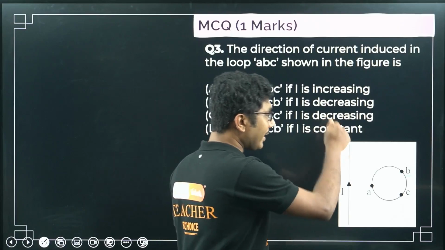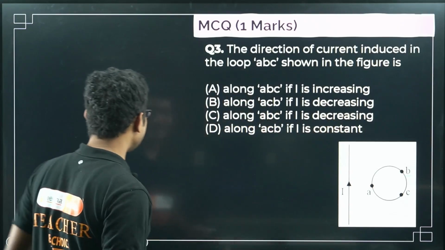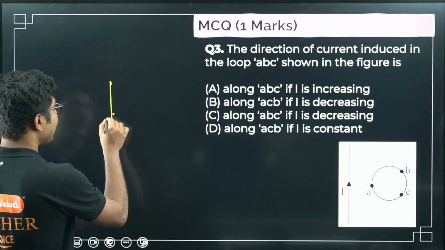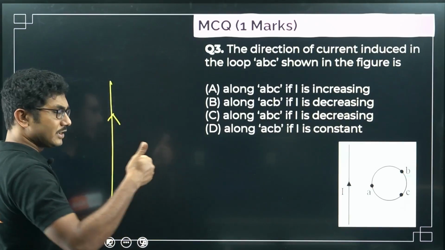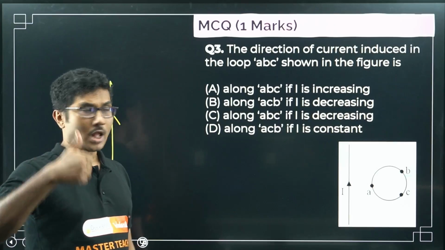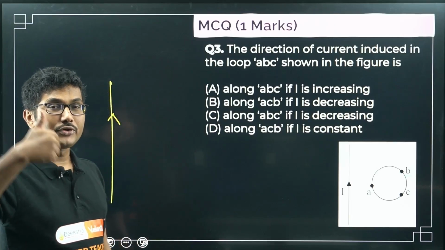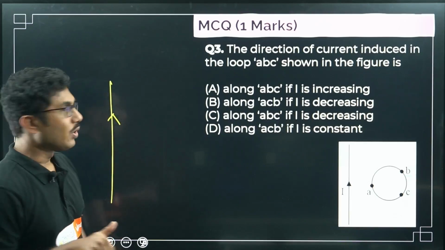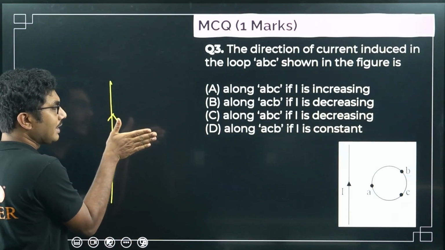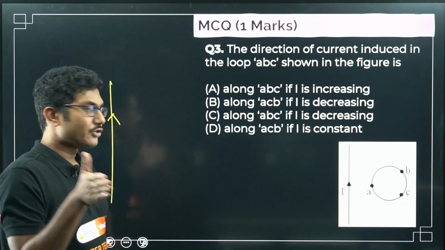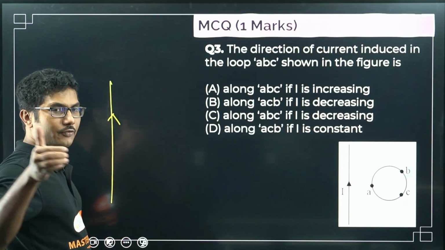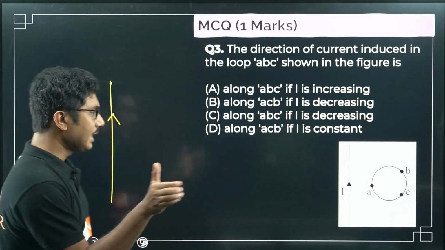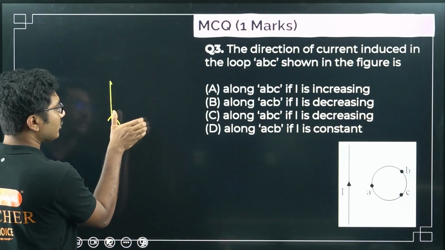So first, when there is a straight wire, I said this in our previous classes also, if you are following my classes, if the current is flowing in this direction, first you have to orient your thumb. For a straight conductor, you have to use your thumb. You point your thumb towards the current. Once you point your thumb towards the current, stretch your hand, then bend your fingers like this. If you bend your fingers like this, then this finger will point the direction of magnetic field.